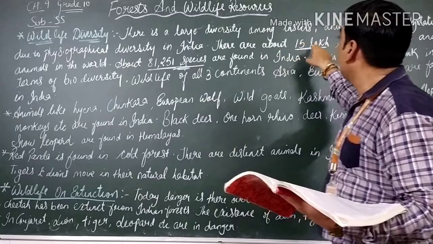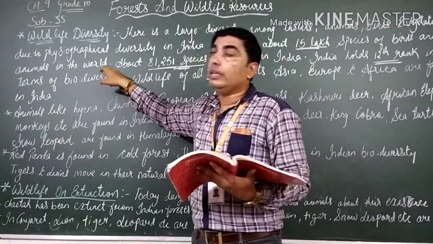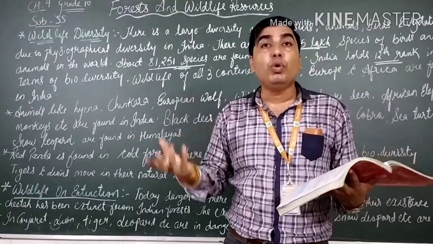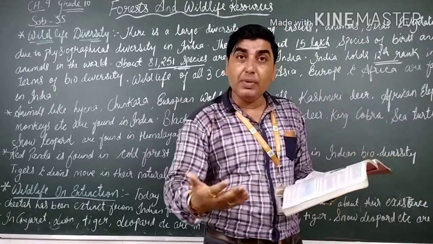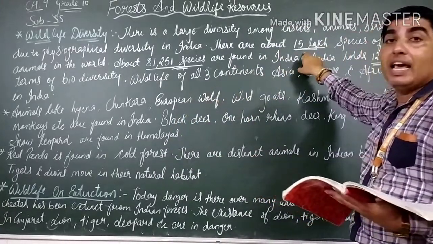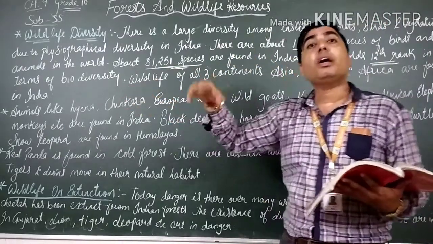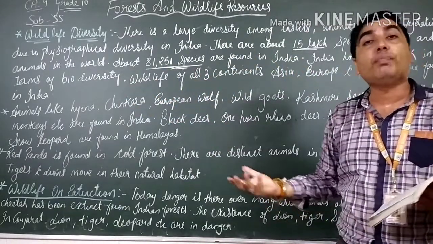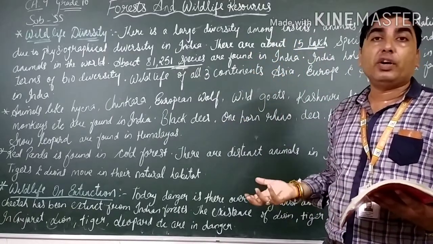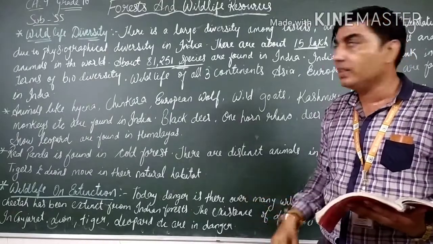There are about 15 lakh species of birds and animals in the world. तो in the world they are saying there are almost 15 lakhs. हो सकता है उससे ज्यादा भी हो, लेकिन they are giving the roundabout figure that is 15 lakh species of birds and animals in the world. कई तरह के animals और birds there are in the world. मतलब एक प्रकार के आपको देखने को नहीं मिलेंगे. You will get the different varieties of animals and birds in the world.